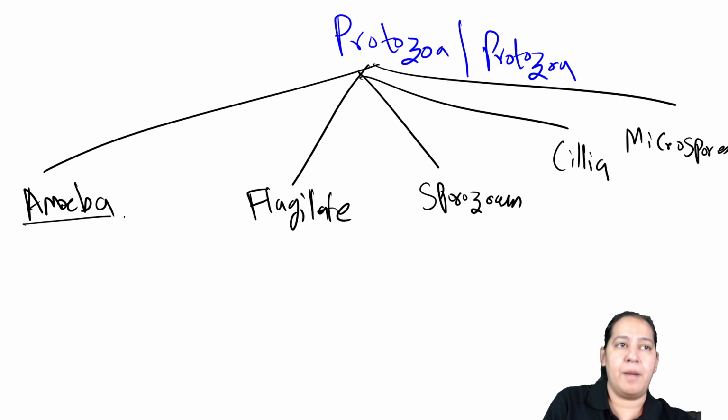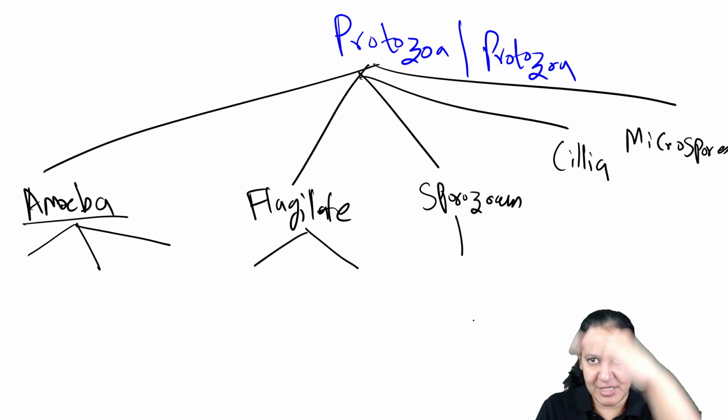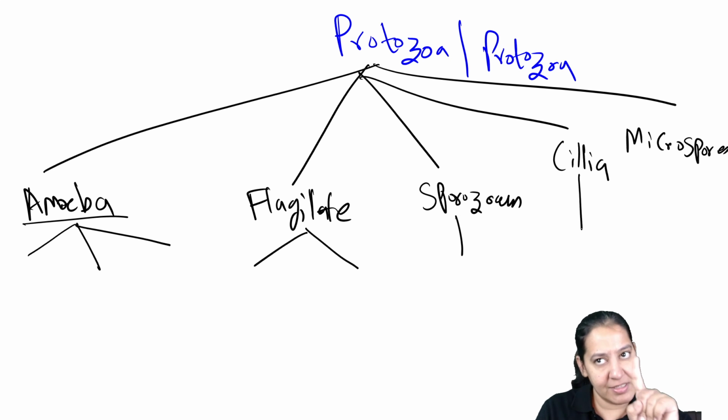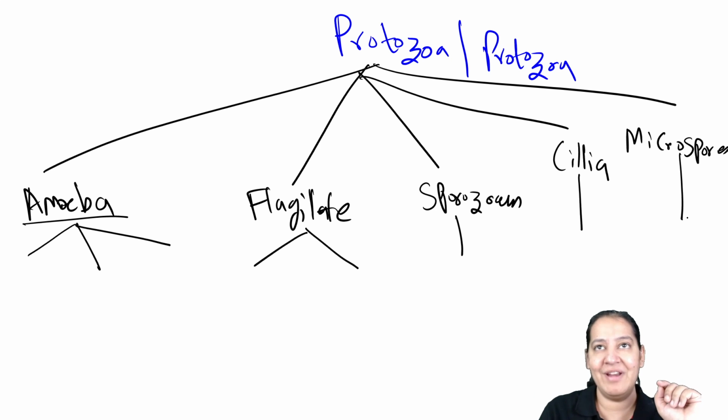Now coming to amoeba. Amoeba is further divided into 3 categories. Flagellates are divided into 2 categories. Sporozoans, there are multiple. I will write all the names. Ciliates, only one. Microspora, only one. So let me write the names.